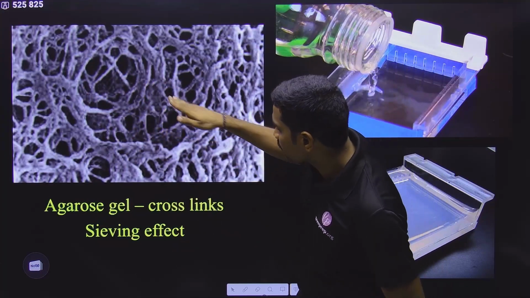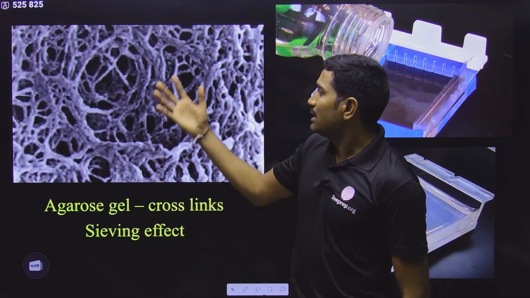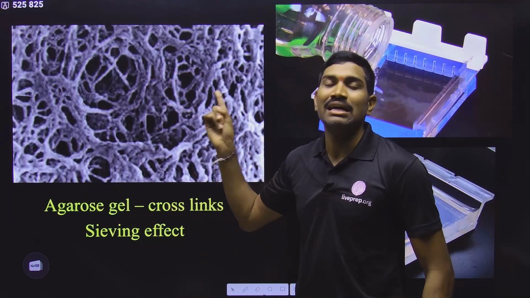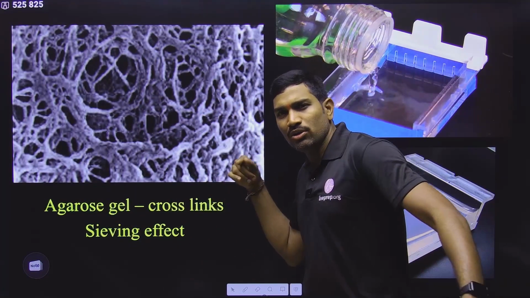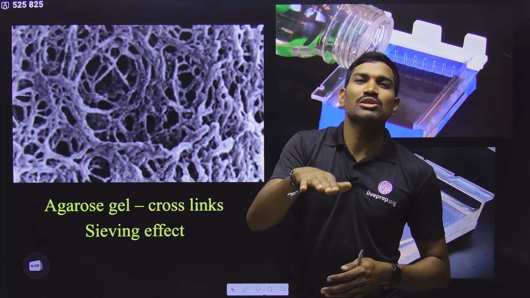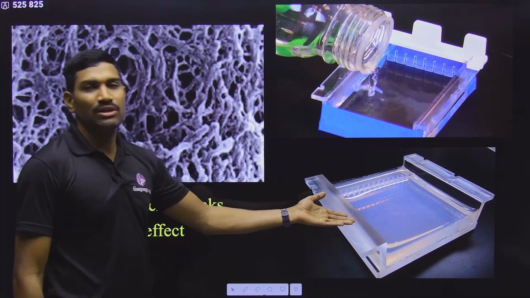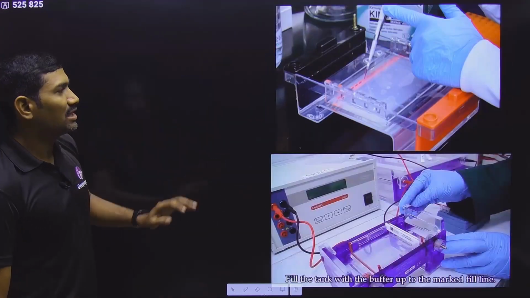So DNA molecules are passing through these particular pores. Understood or not? In this way, it is acting like a sieve. So the sieving effect is given by this agarose molecule. Because of this sieve, what happens? Small molecules can quickly move through this, but large molecules move slowly through the sieving effect given by this agarose gel. Understood or not? This is some general information that you need to understand.